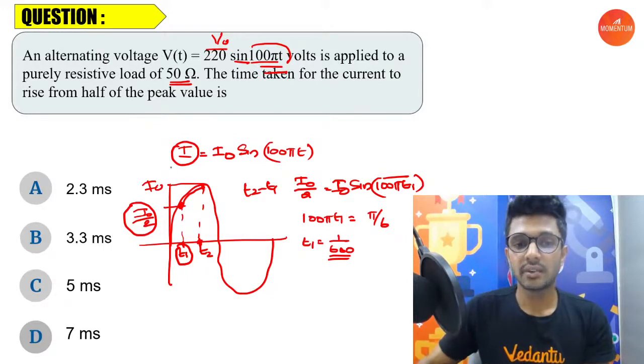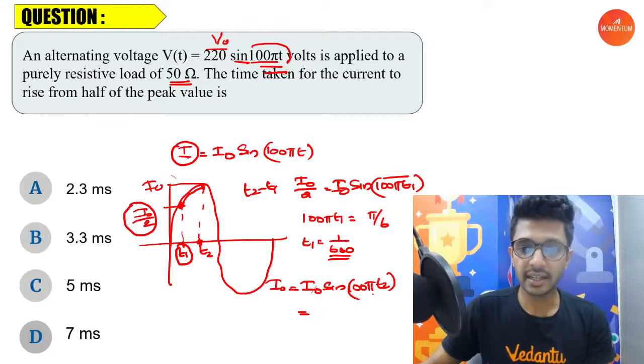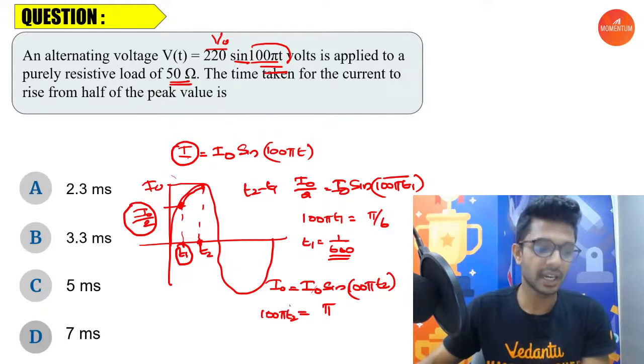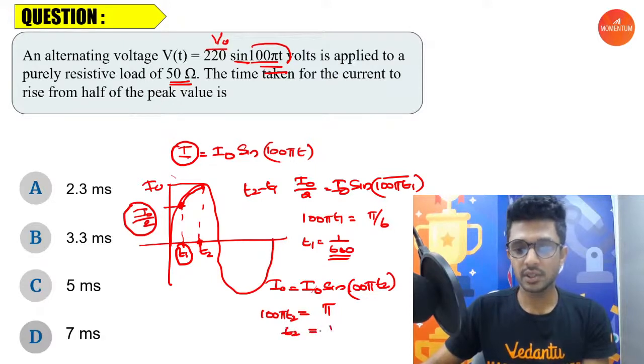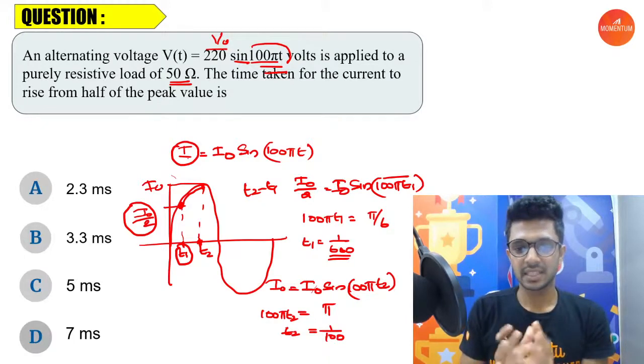Now I hope everyone has an idea to find the value of T2, because when the wave reaches the maximum at time T2, the value for the current I is equal to I naught. So putting I equal to I naught, I naught equals I naught sine 100 pi T2, right? I naught cancels. Sine of 100 pi T2 is 1. So the angle corresponds to 90 degrees, or 100 pi T2 corresponds to pi. Yes or no? Any doubt till here? No. Now only basic calculations are left, right? Pi cancels, right? The value for T2 is equal to 1 by 100. Is it clear till this part?